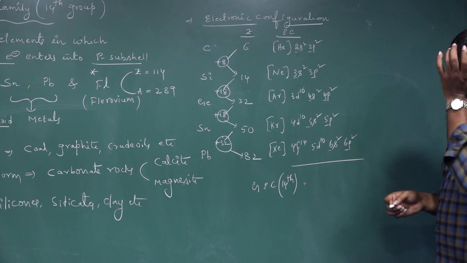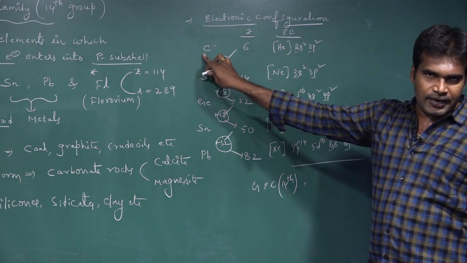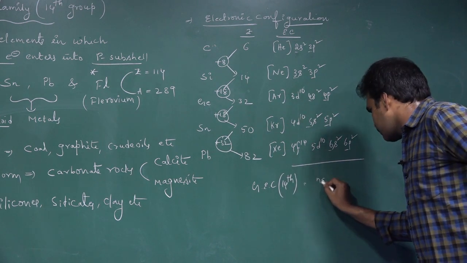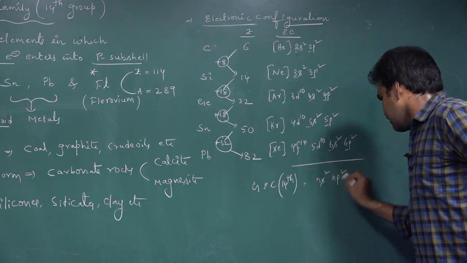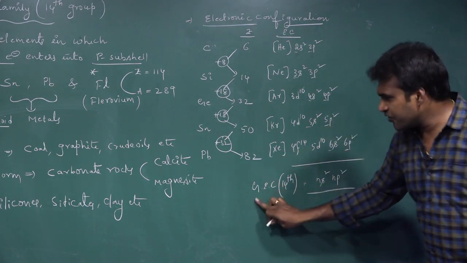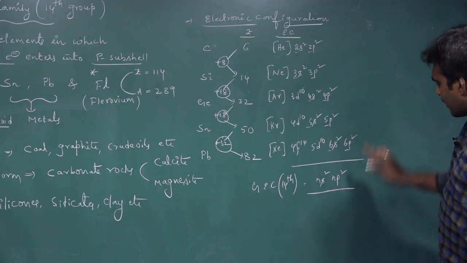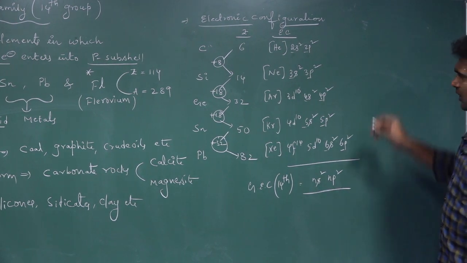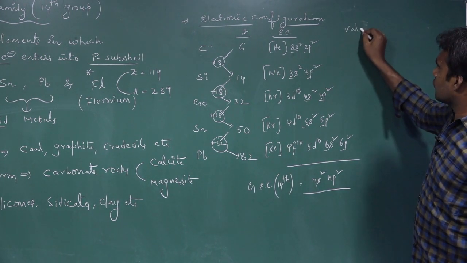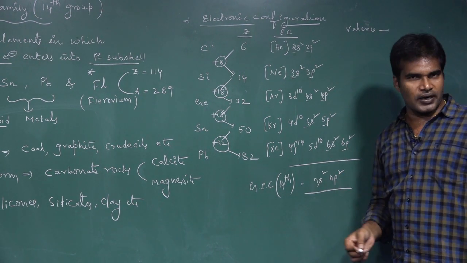What is the general electronic configuration? Valence electronic configuration. So it's always equal to its period number. So we can write this as ns2 np2. ns2 np2 is the general electronic configuration of the 14th group elements. According to this general electronic configuration, suppose they ask you what is the valency of the 14th group elements.